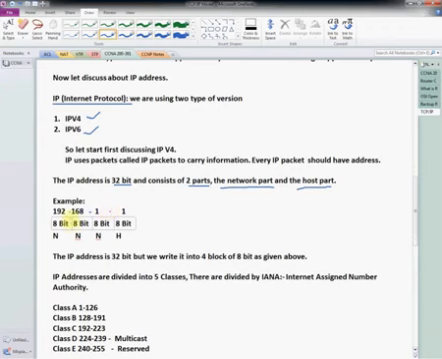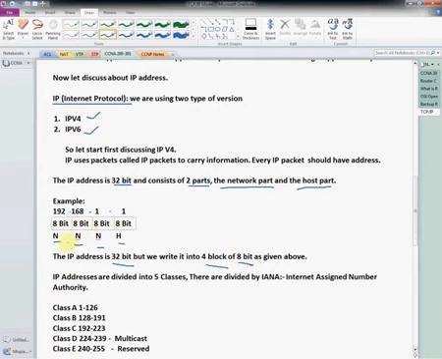So like that we can divide the IP address, and it has four parts, 1 2 3 4, and each part is 8 bits, and this is what I'm calling the network portion and the host portion. We can divide depending upon the class type. This is just an example. And here I am repeating the same thing: the IP address is 32-bit, and we can write it into 4 blocks. Each block size will be 8-bit.